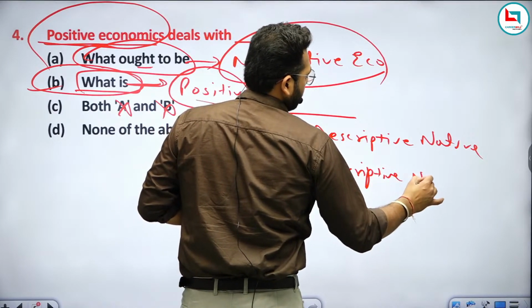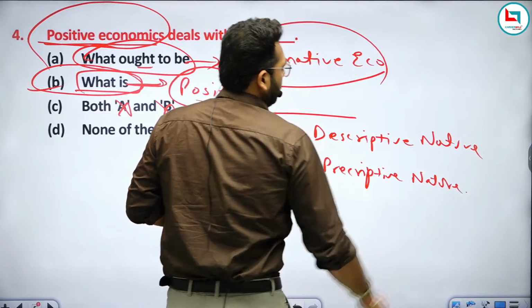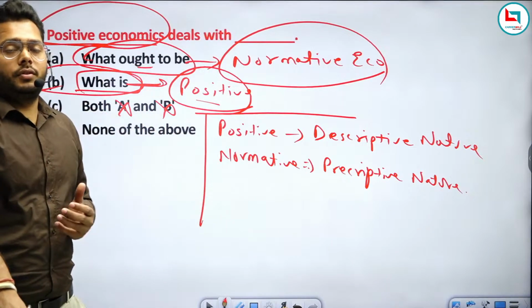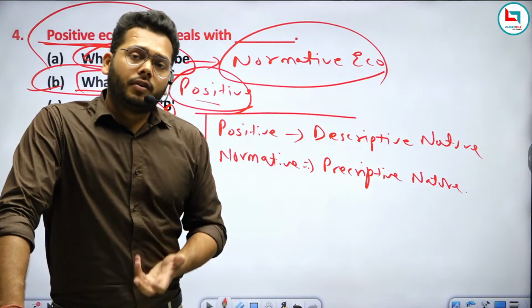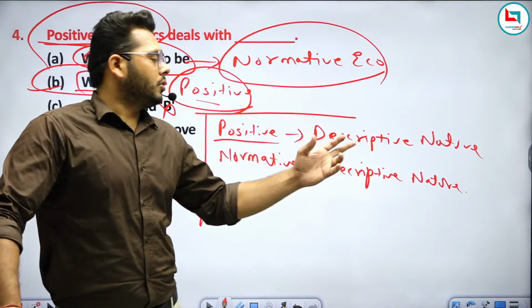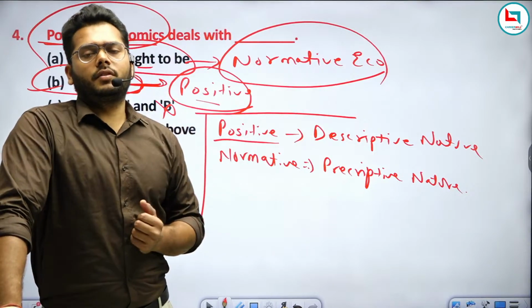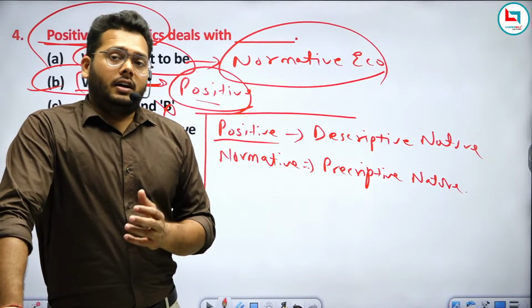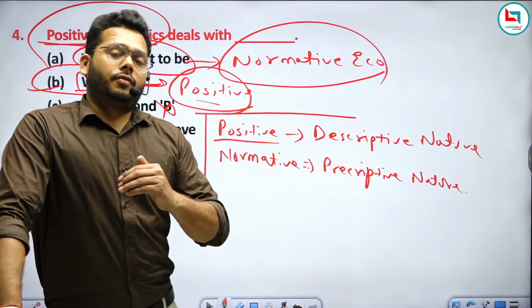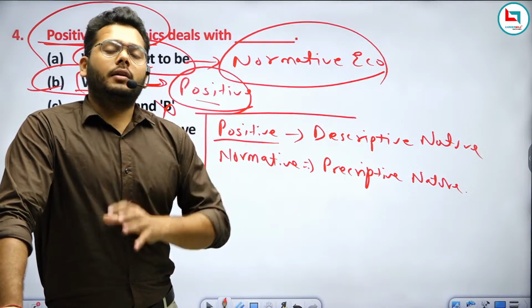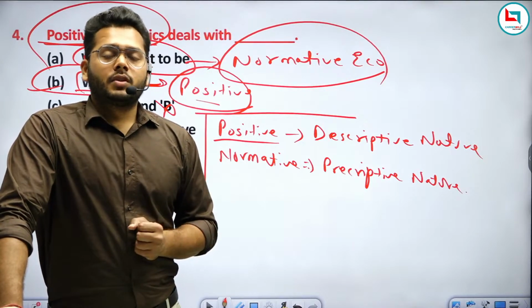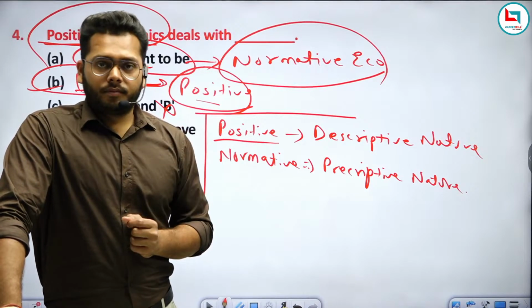It means, for example, if you are suffering from fever, this is positive economics: you can describe that I am suffering from fever. But if you want to treat that fever and overcome this bad health, you should go to the doctor, right?